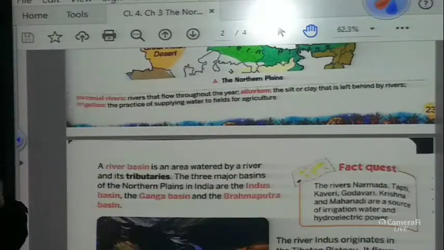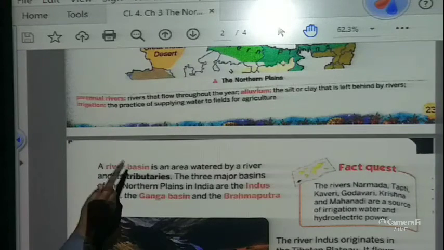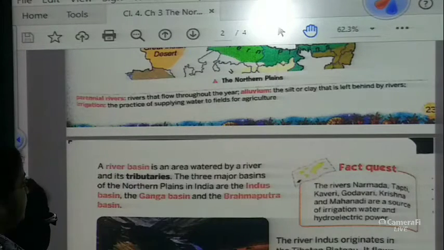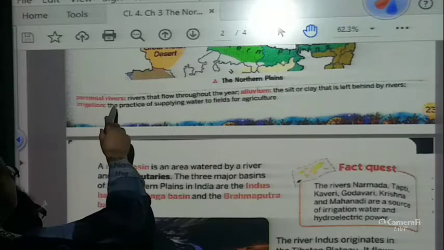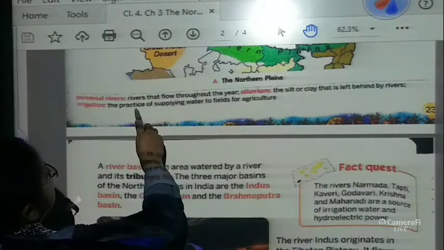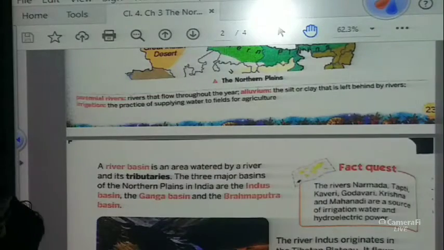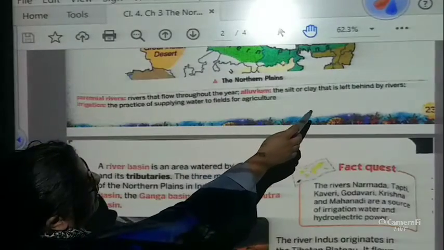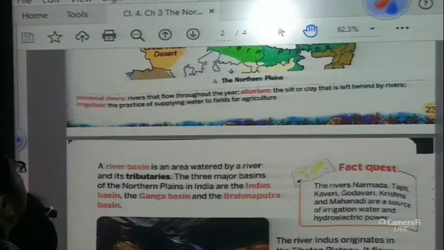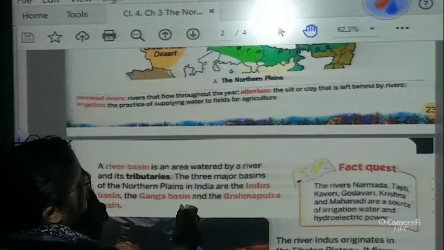Okay, here children, we've got some words written in red. So we have to learn these. These are the meanings of the words. Perennial: rivers that flow throughout the year, means it doesn't get dried up. Alluvium: the silt or clay that is left behind by the rivers. Irrigation: the practice of supplying water to the fields for agriculture.